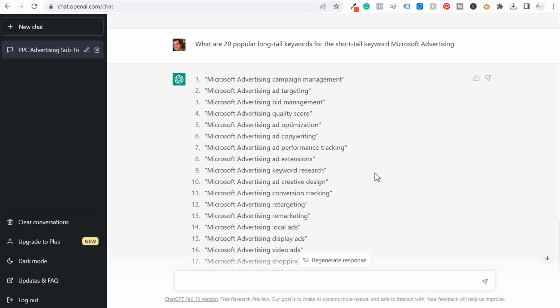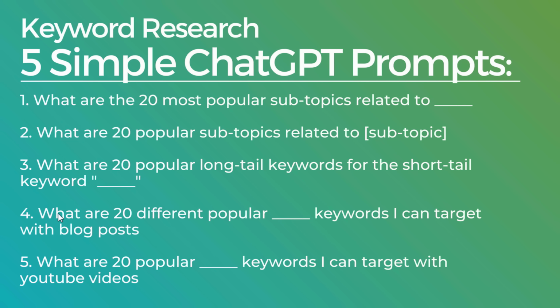So let's do our next prompt here. Coming down, 2 more prompts. So blog posts and YouTube videos, we're looking for 20 different keywords for blog posts, 20 different keywords for YouTube videos. There is going to be overlap, so don't worry about having overlap. We're ultimately trying to come up with some type of comprehensive list so we can look through all of these different subtopics and figure out which ones make the most sense to create content for.